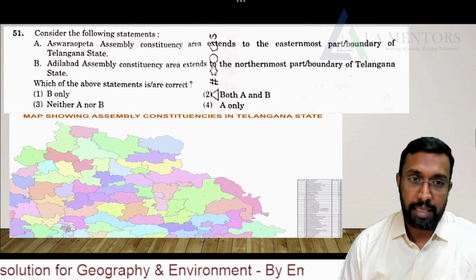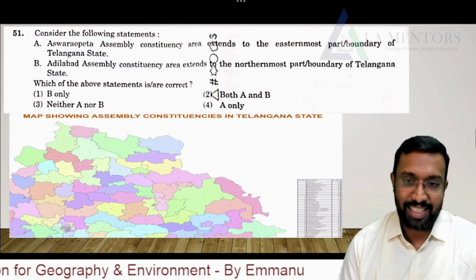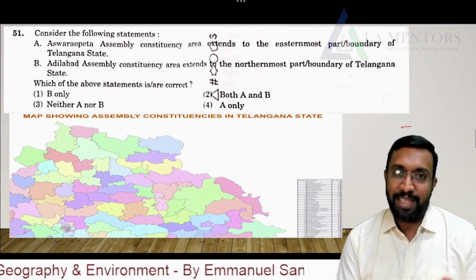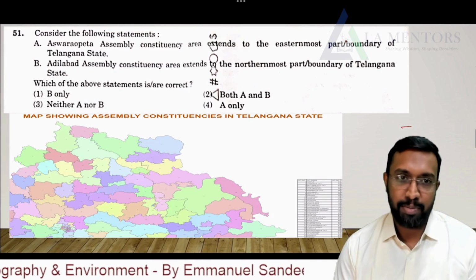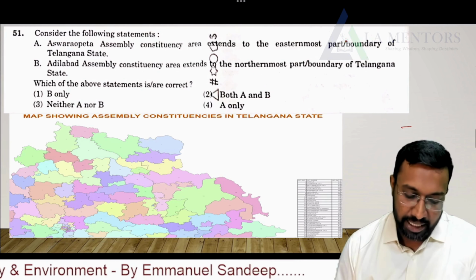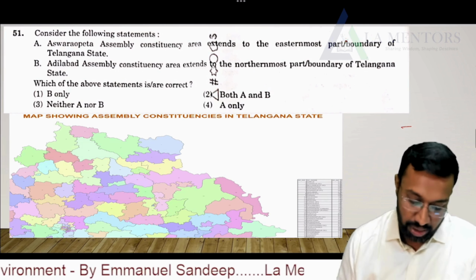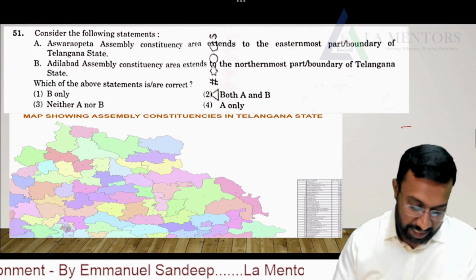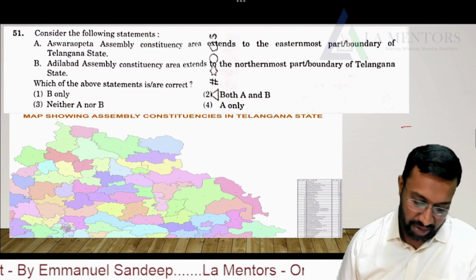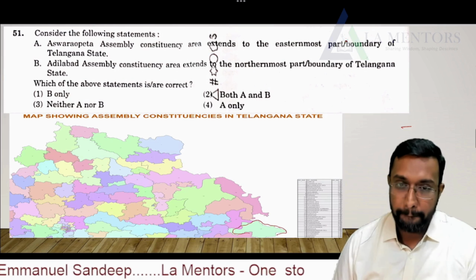Consider the following statements. See, the mapping questions have also been changed a lot in these question papers. It's a very good thing, where our preparation and the level of preparation will now be changed by this kind of question papers related to mapping. So now, the Asaraopet Assembly Constituency area extends to the easternmost part boundary of Telangana state. Is it true? Yes, it's very true. And for your better understanding, I have also taken a small map of these assembly constituencies, not the entire Telangana, a small part of Telangana, where this part is your Asaraopet constituency. This is the greener one.